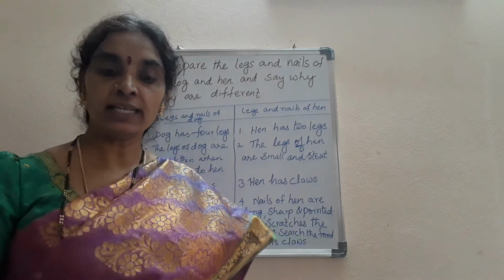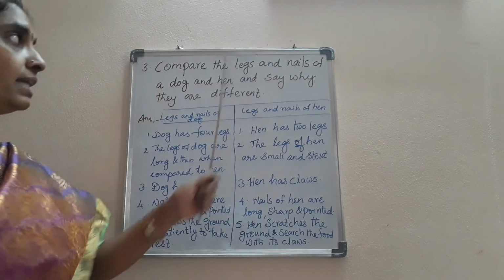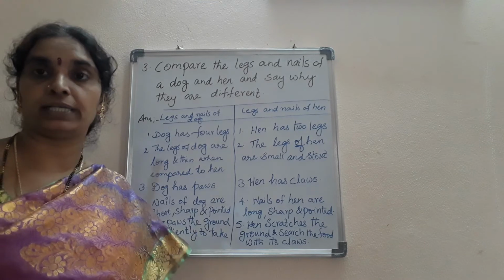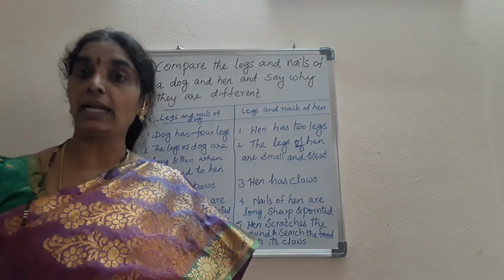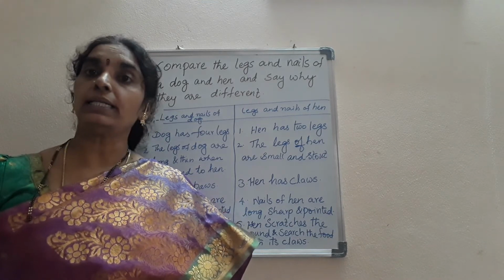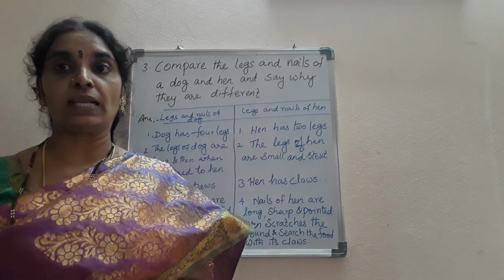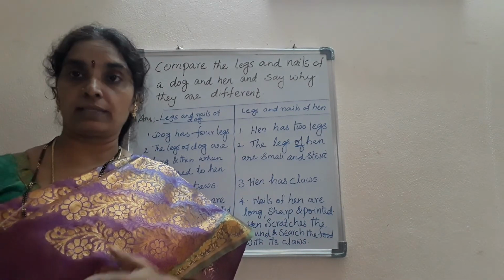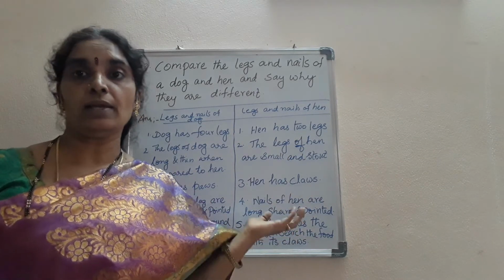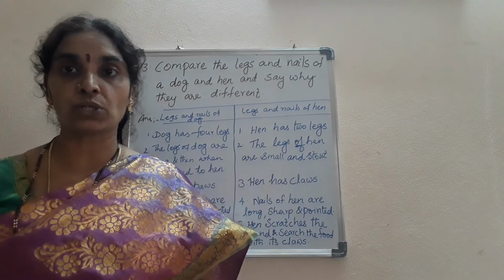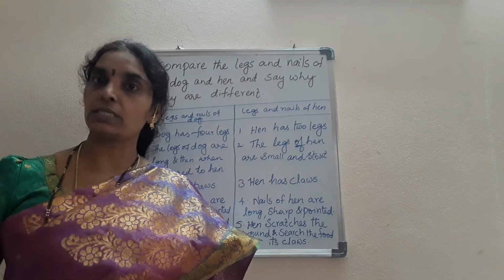Next question, children. See here. Compare the legs and nails of dog and hen and say why they are different. You can see that both hen and dog are omnivores. Both depend on plant products as well as animals. The hen eats insects and also grains, and the dog also takes plant products like grains and also the flesh of other animals. Then what is the difference between them?